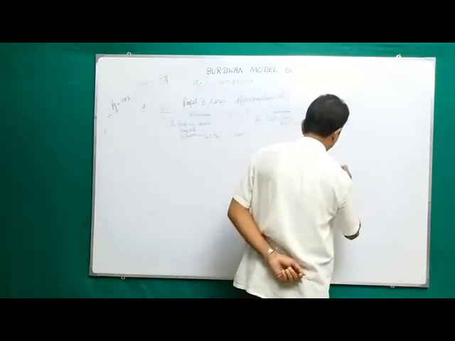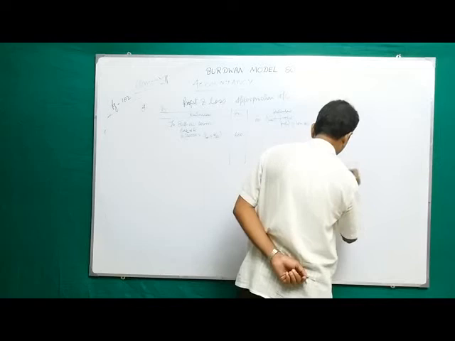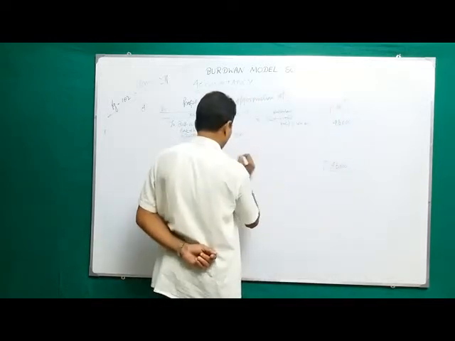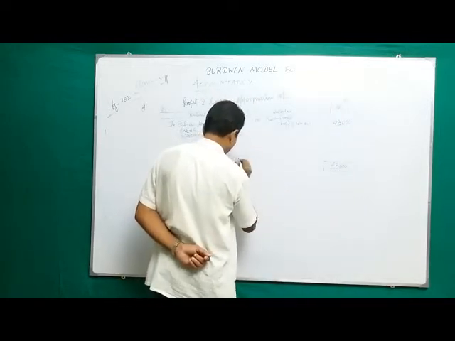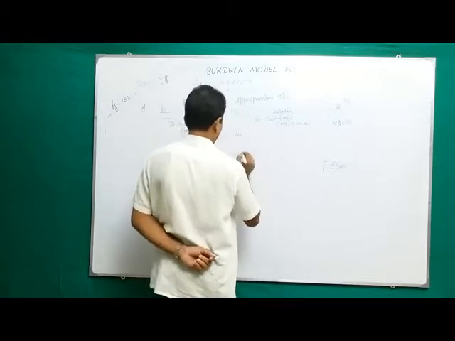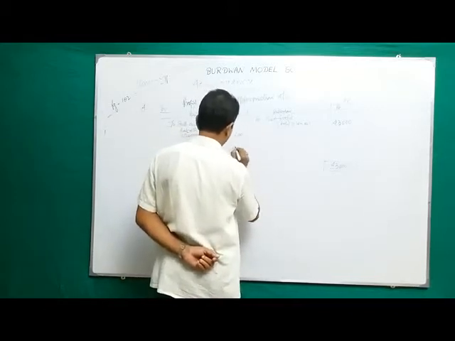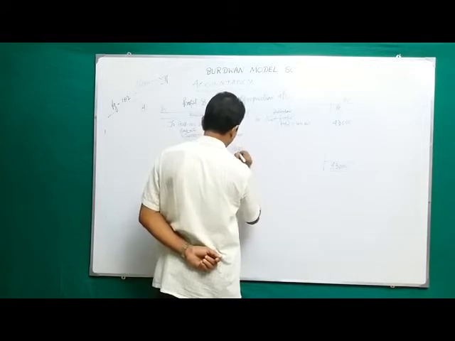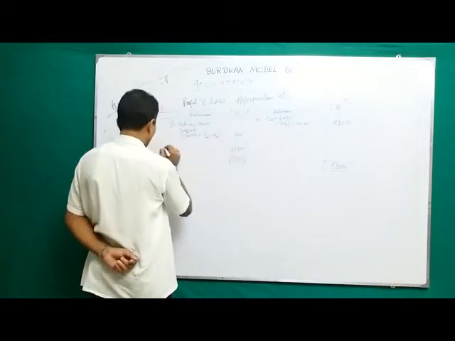Now 43,000 minus 600, clear? 42,400 is the divisible profit.